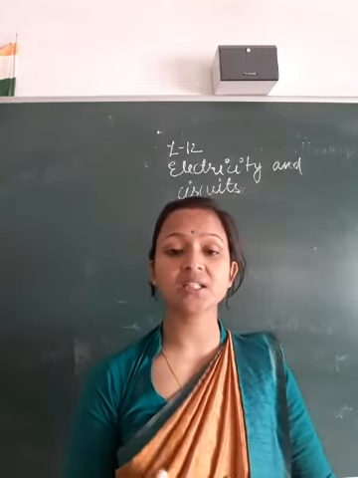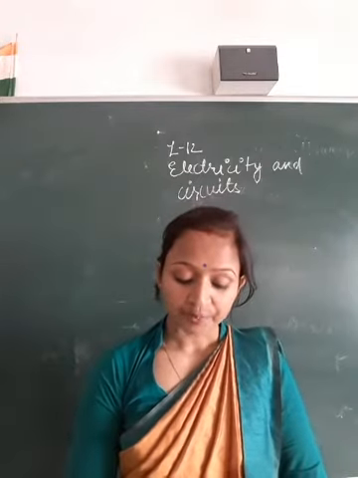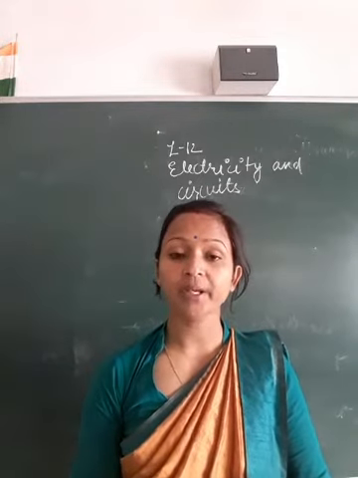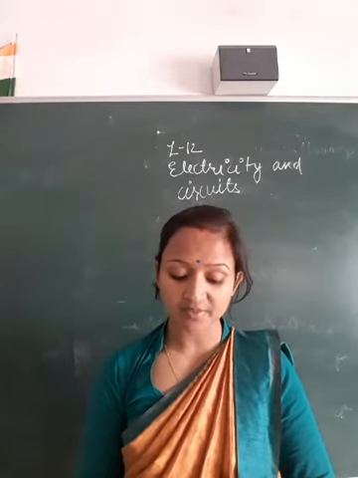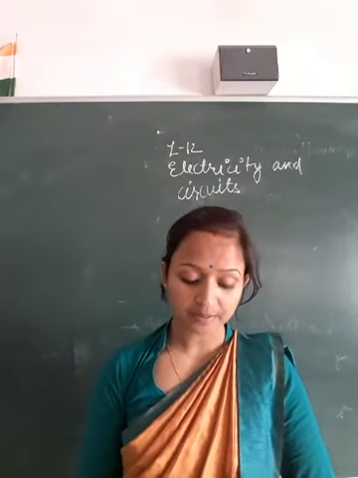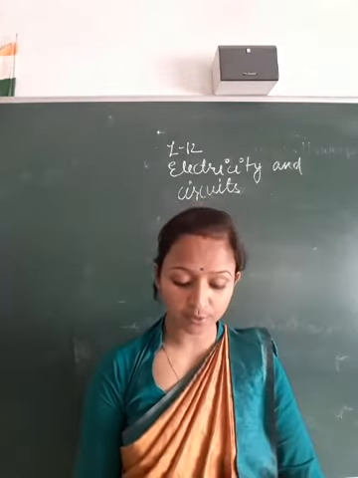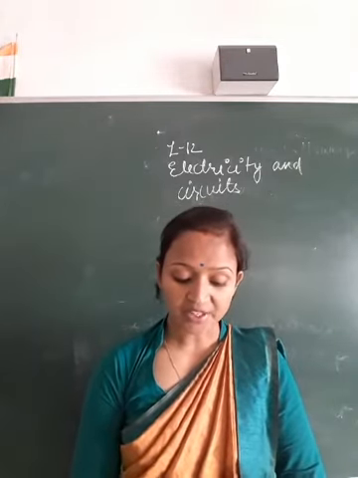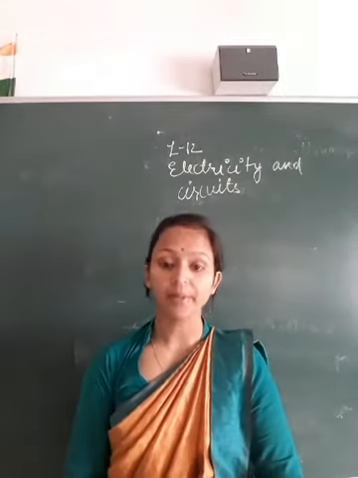You know that electricity is the most useful form of energy, and it can be transformed into different kinds of energy by using suitable devices. Some of the transformations of electric energy and devices used are listed below.